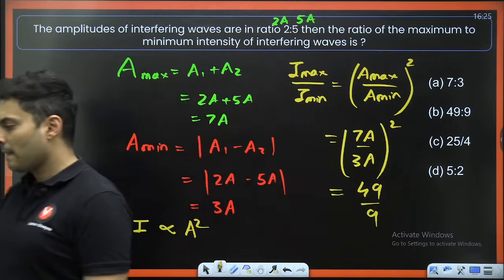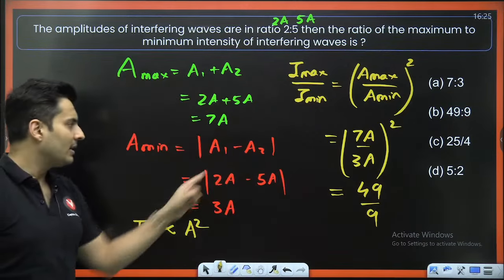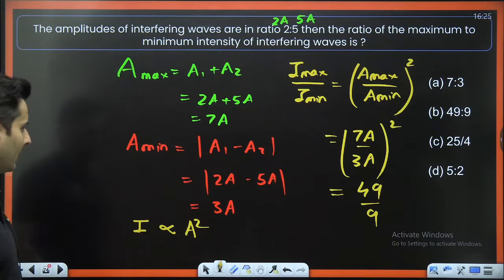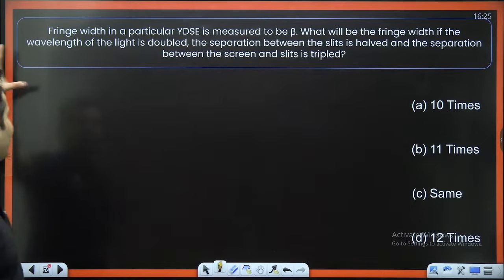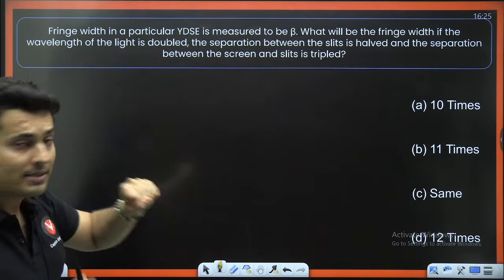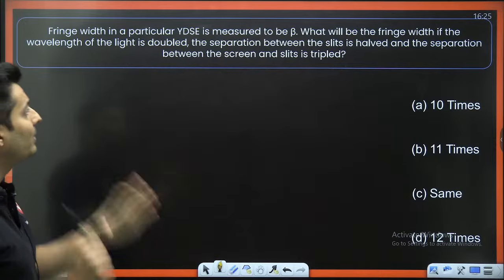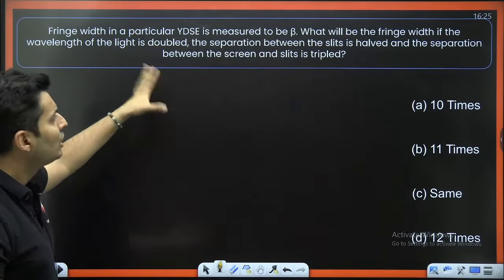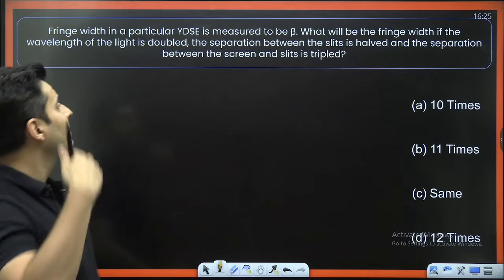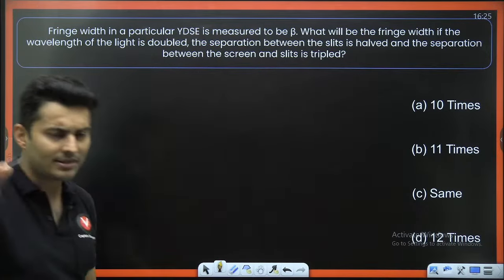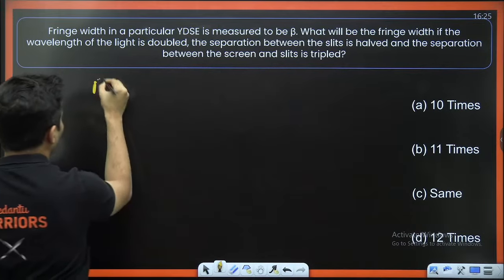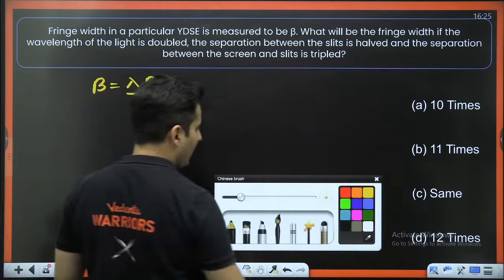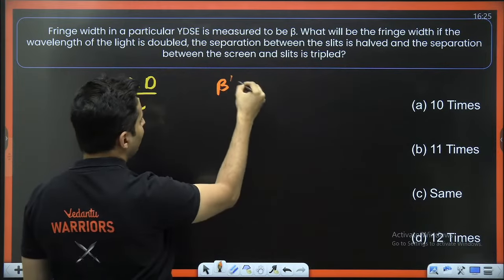Got it? Yes. Like I said, amplitudes add and subtract for constructive and destructive, maxima and minima, bright and dark fringes. Exactly. Light waves. Fringe width of Young's double slit experiment is measured to be beta. What will be the fringe width if the wavelength is doubled, separation is halved, and distance between the screen and the slits is tripled? Every single variation has been done. So beta is lambda D by small d. Correct?